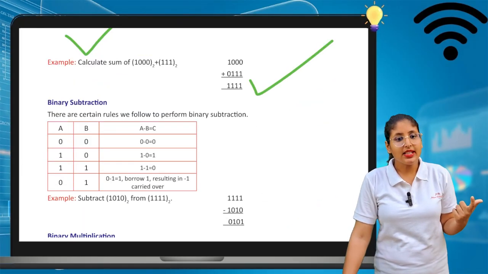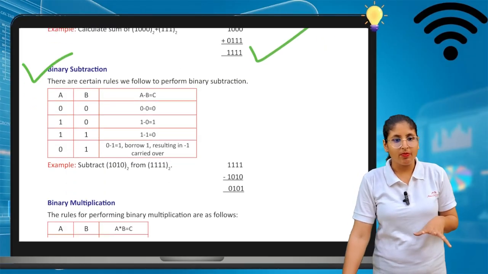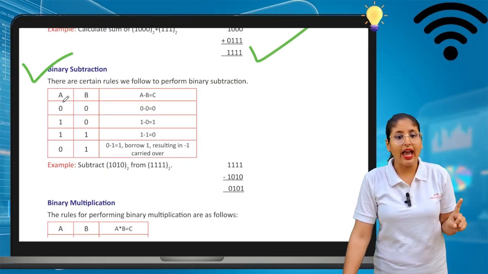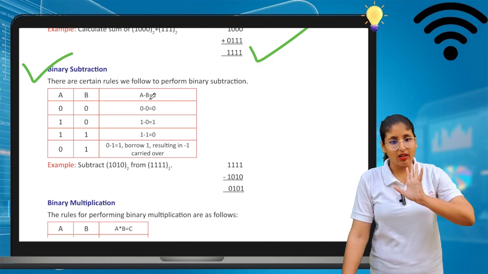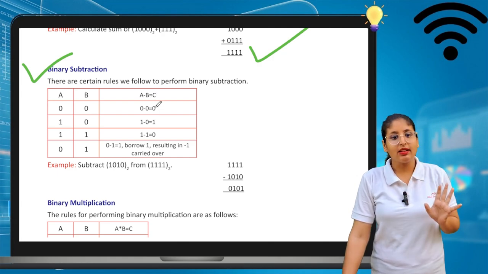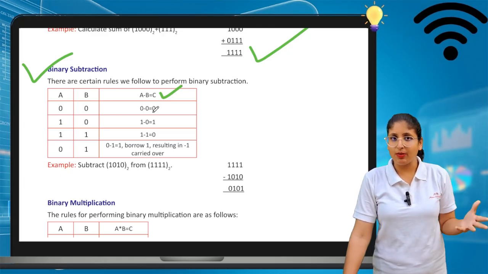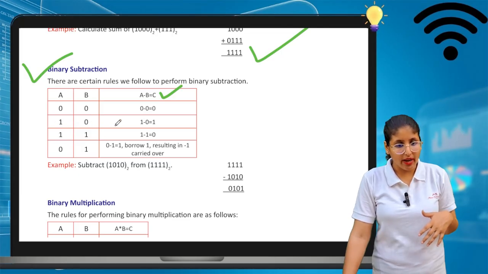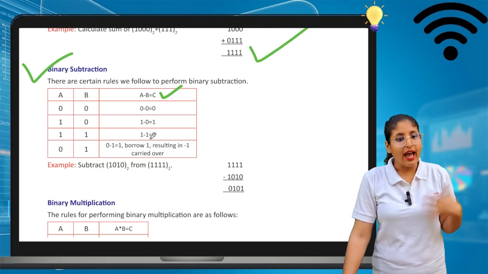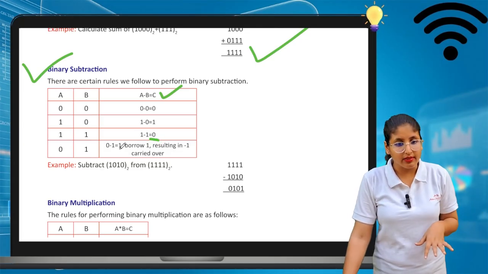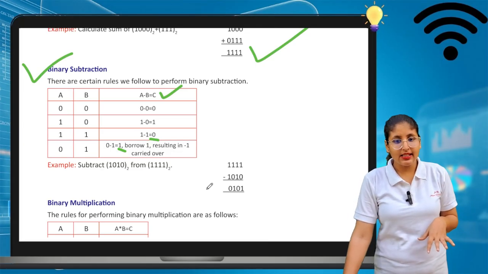Okay, now we will see how we can subtract. So see, it is also important. Here we have A minus B, and you can get our answer C. So 0, 0, if I subtract 0 and 0, it comes 0. 1 minus 0, it's 1. 1 minus 1 comes up 0, and 1 minus 0 is 1. That is important. Okay, see, this is the thing.